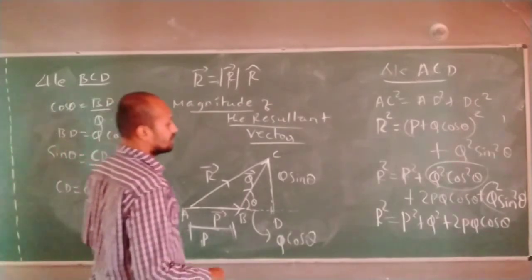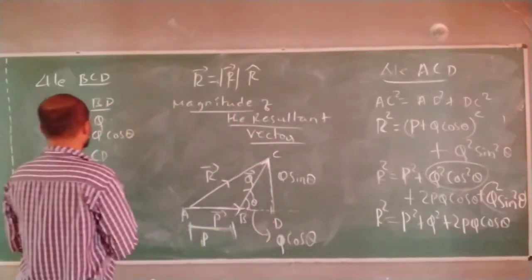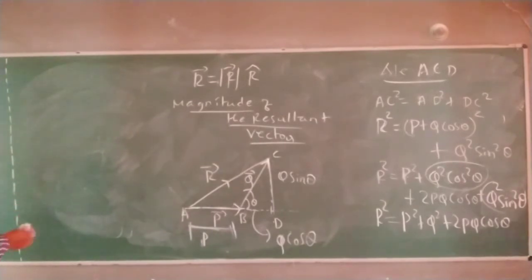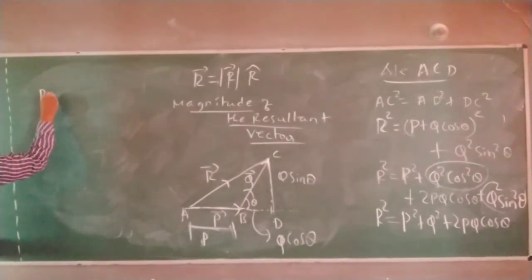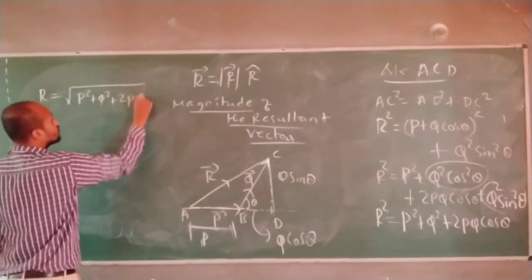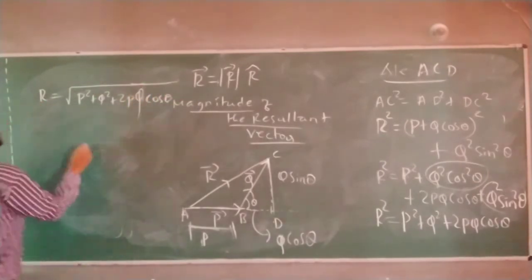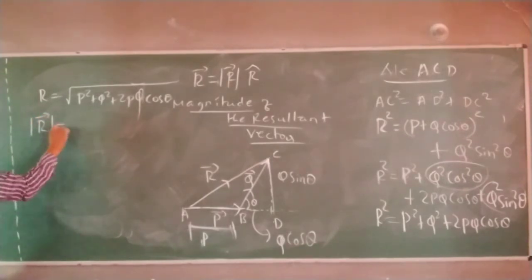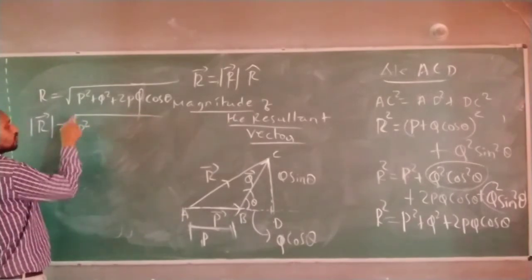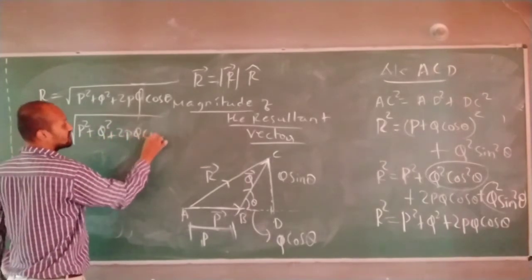Let me write the value here. R is equal to root of P square plus Q square plus 2PQ cos theta. This is very important. This R is nothing but the magnitude of this resultant vector. The magnitude is the root of P square plus Q square plus 2PQ cos theta, where